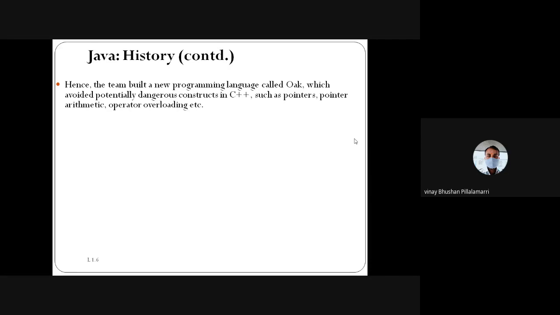Then the language was renamed from the Green language to the Oak language. By removing some concepts, like pointers from C functions, pointer arithmetic, and operator overloading, which were introduced apart from C++, they made that language the Oak language.